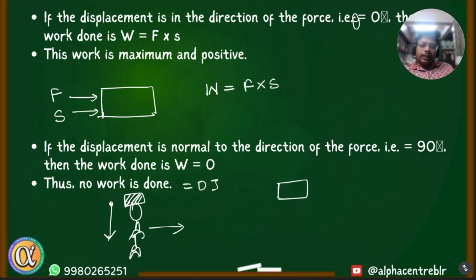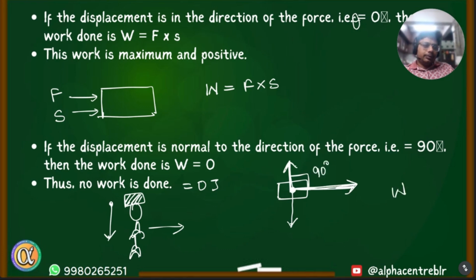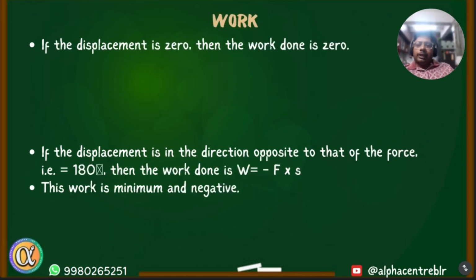The entire weight is acting in the downward direction, and he is moving in the horizontal direction. So the balancing force which the coolie is applying is in the opposite direction, like this, on the weight. So he's applying force in this direction, while the movement is in this direction. Since force and displacement are perpendicular, 90 degree, therefore work done is 0.